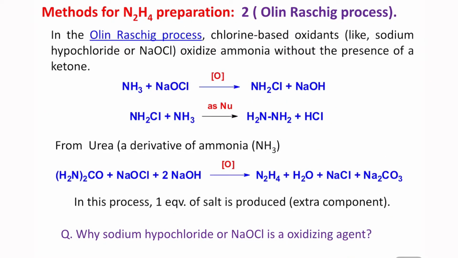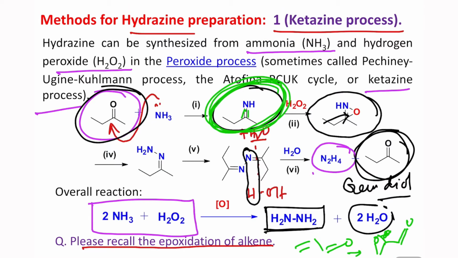Now another method, that is the oil Raschig process. How does this operate? In this case, chlorine-based oxidants are used. By the way, one simple question: hydrogen peroxide is a reactive compound and hydrazine is also a reactive compound. Why is hydrazine produced from hydrogen peroxide? You can see from hydrogen peroxide we are getting hydrazine.